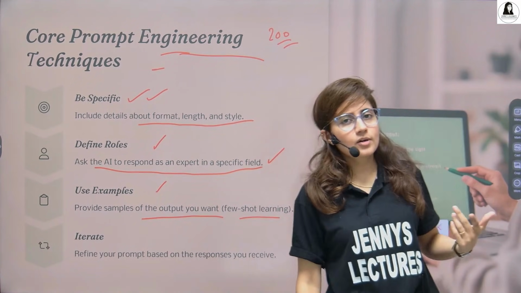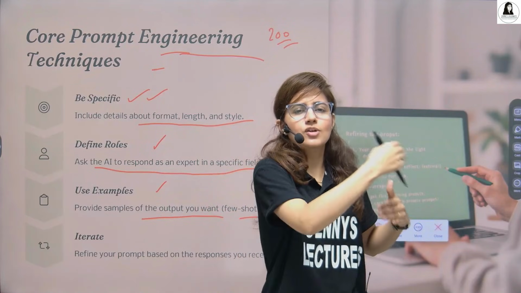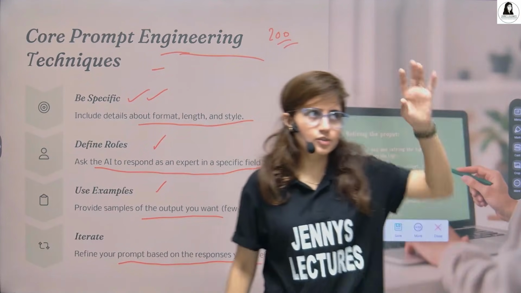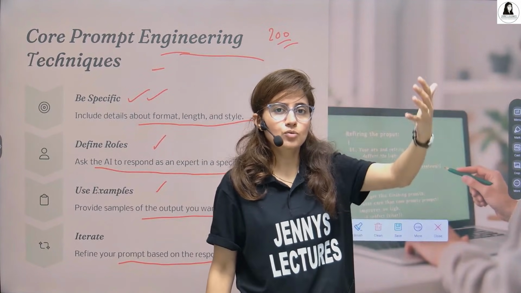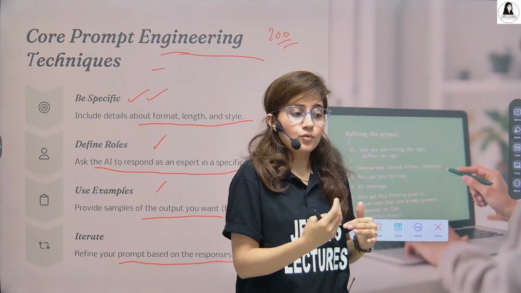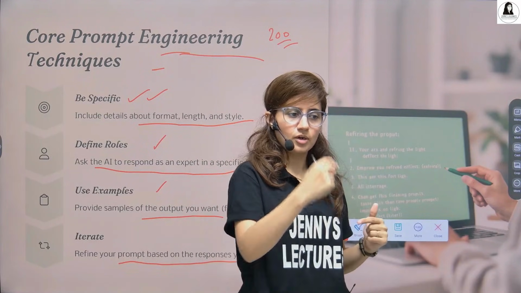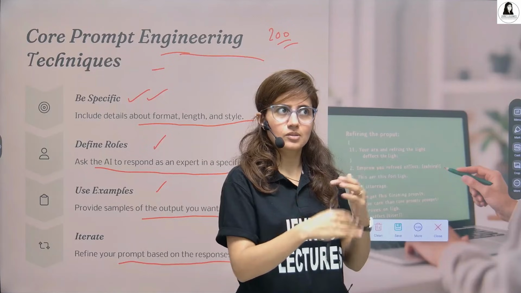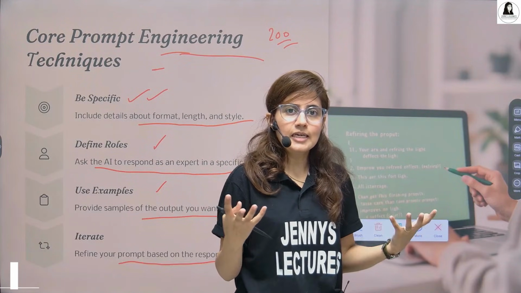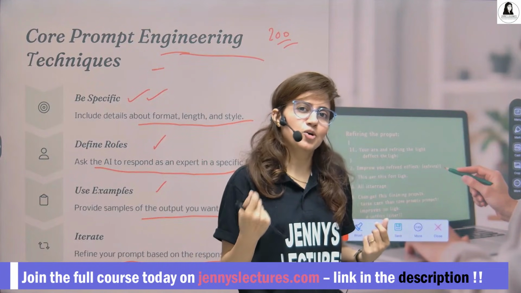Iterate. Now it's not like that in one time only you get the exact clear prompt. No, it is a refinement process. Iteration is there. So refine your prompt based on responses you receive. Whatever response you receive, if you don't like it or if you want to add something to that, refine it, iterate it, right? Like if I want a Java program using ternary operator, I just refined my prompt that use ternary operator for this. So this is an ongoing process. And ultimately, at the last, you will be a good prompt engineer and you will get consistently high quality outputs.